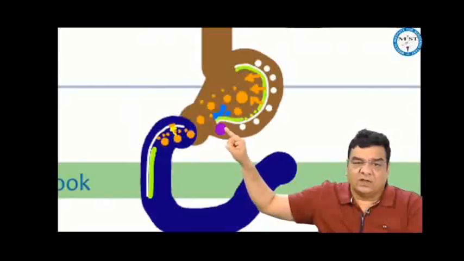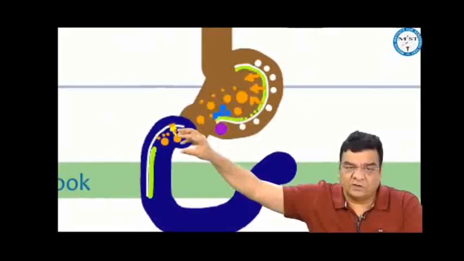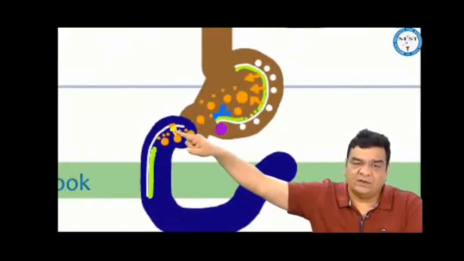While H. pylori produces an enzyme urease which splits urea into ammonia, ammonia being alkaline, now the parietal cells will secrete more acid to neutralize this alkali, and when more acid moves towards the duodenum, the first part of the duodenum does not have the barrier, so this acid will hit the duodenal mucosa and cause duodenal ulcer.